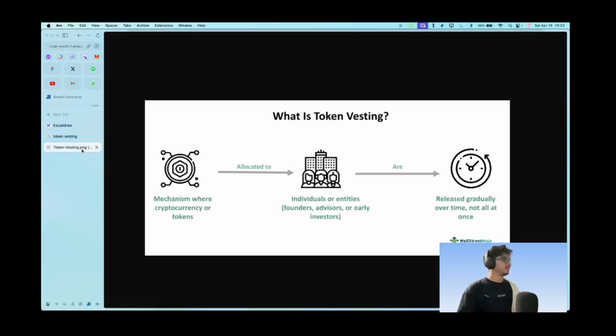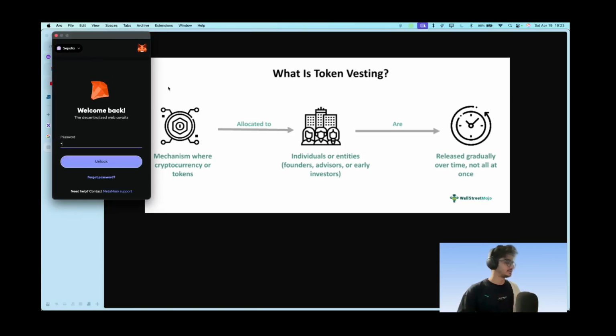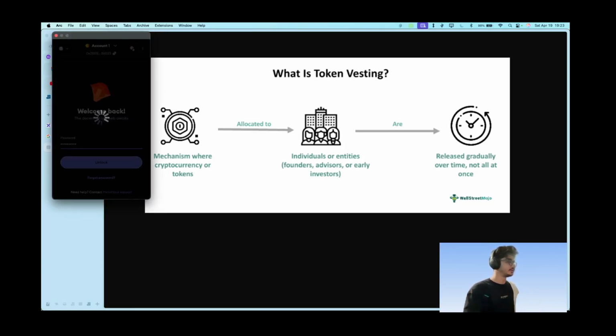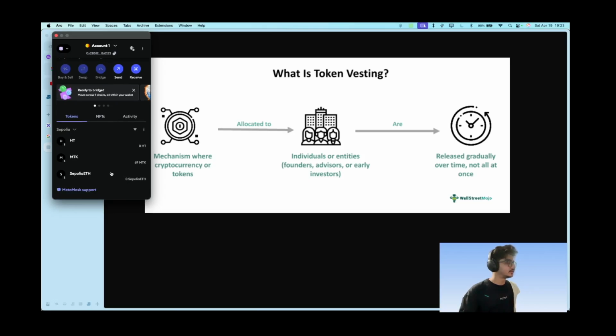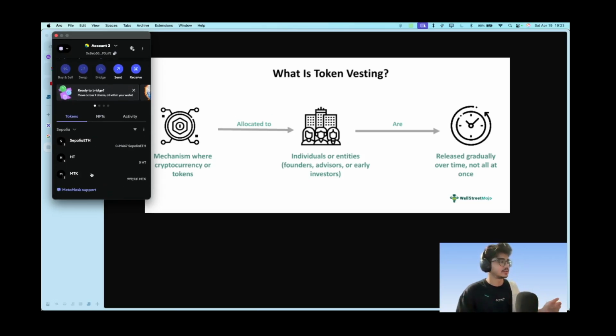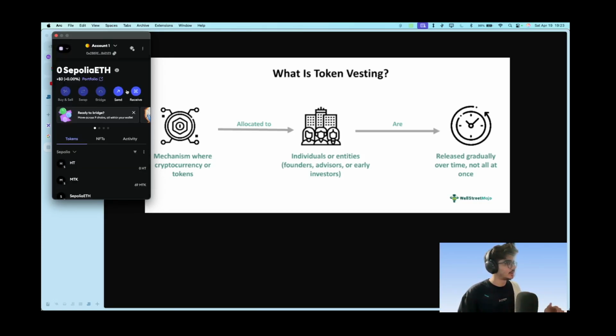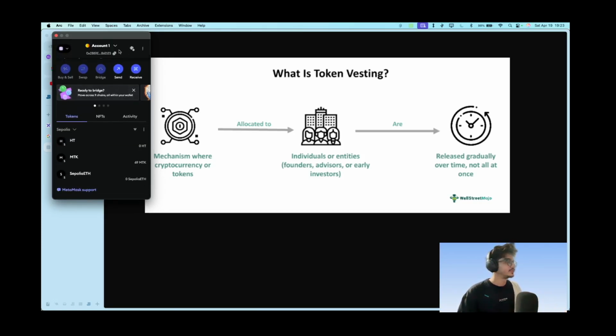So here is a diagram that shows what token vesting is. It is a mechanism where cryptocurrency or tokens are allocated to individuals or entities, but are released gradually over time, not all at once. As we saw yesterday over this MetaMask wallet, whenever I sent the MTK to a person, the transaction was instant. The tokens were reduced from here, and tokens were added to this address. This is called instant sending.